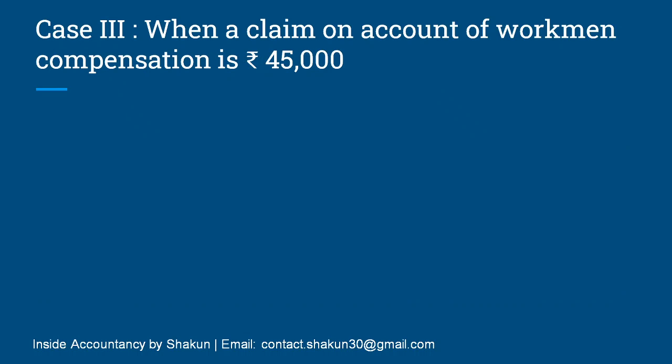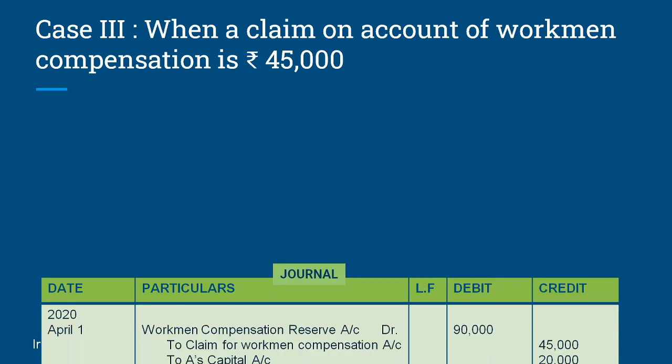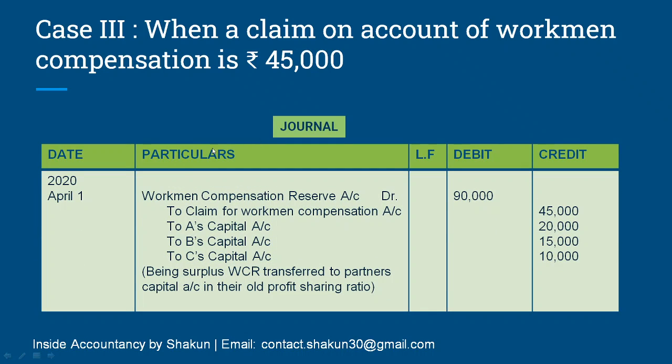Case 3, when claim on account of workmen compensation is 45,000. That means there is a liability of 45,000 which has to be paid to the workmen. In this case, what will be the journal entry? See, the workmen compensation reserve was 90,000 and the claim is lesser than the amount of reserve. So reserve is written off by debiting it. The claim is a liability, so we have credited 45,000 since this is a new liability that has been created. So 45,000 is credited and the remaining 45,000 is distributed between the partners A, B, C in their